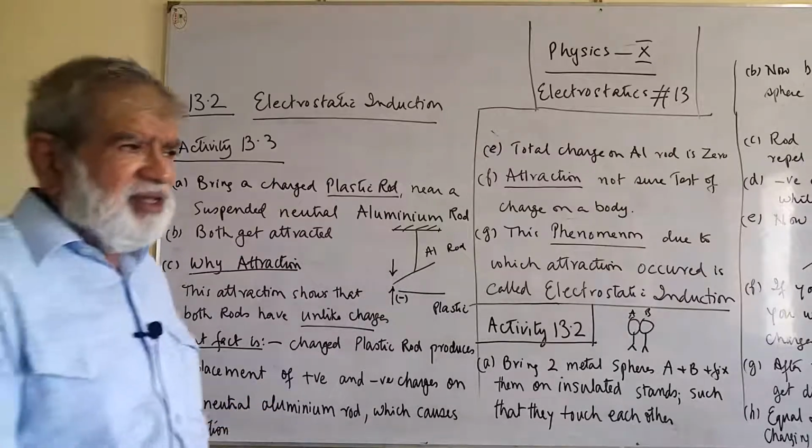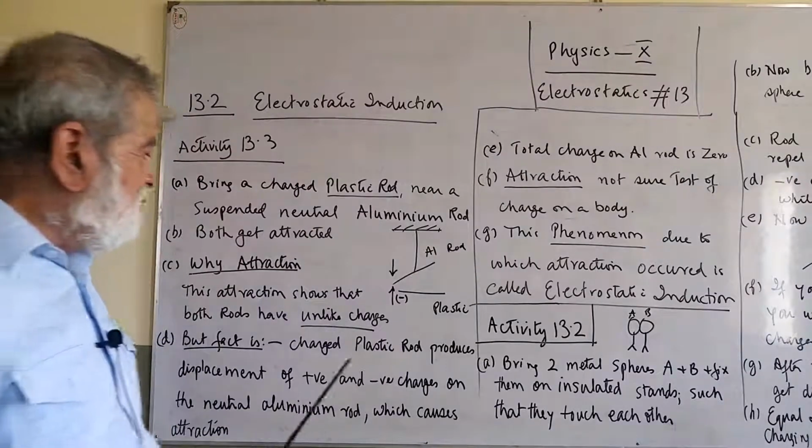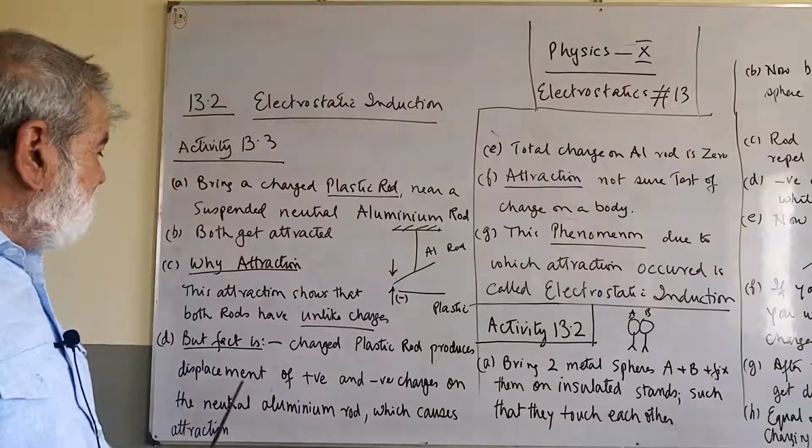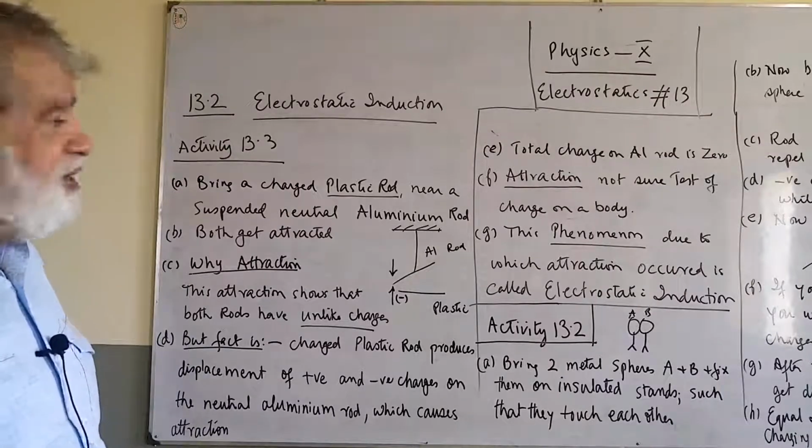We will study further how that happens, but this is primarily due to the displacement of positive and negative charges on the neutral aluminium rod.